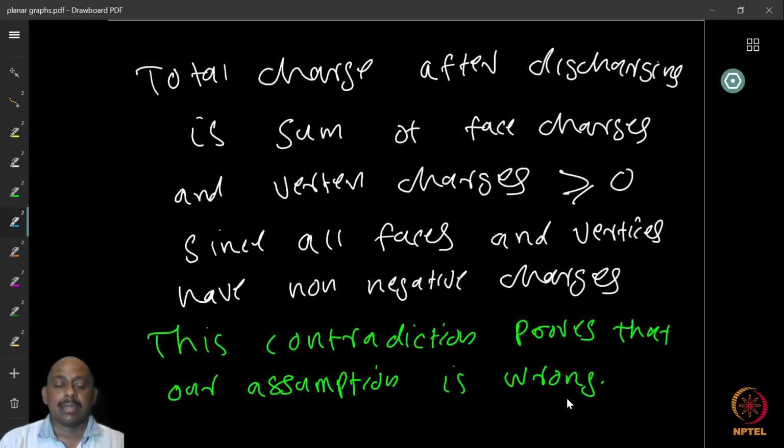non-negative, because it might have several faces that we overcounted, because two of the faces that we are thinking are different might be the same. So it may not have enough faces to give its positive charge. So the total charge after discharging will be negative, and that happened to be non-negative only because we assumed wrongly that there is no cut vertex or vertices of degree less than or equal to 2. Right? So that is the idea, and this proves that